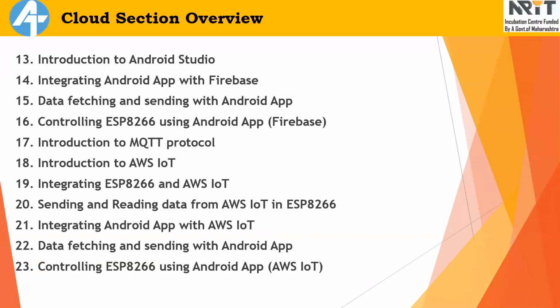In that method, what you have to do, you have to just log in to Android Studio with your Google account. Sign in, you just have to sign in, and there you will find one option, Firebase Assistant. Okay, you just have to click on that. After clicking on that, you will just have to click on a few other buttons, and after selecting, you will be able to select your project from the Firebase. Okay, very easy. We are going to learn that in the 14th section.